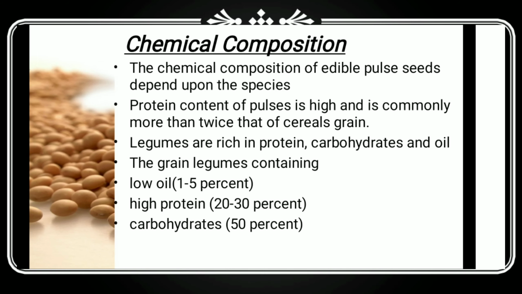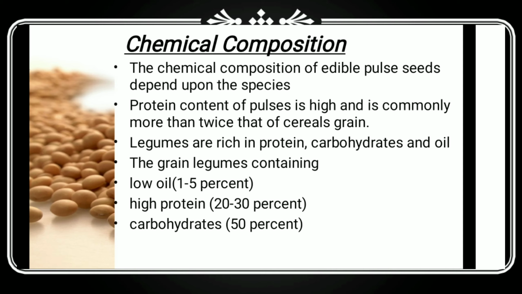My friends, as we know, variety, growing location, cultural practices and geological regions all play a most important role in the chemical composition. Depending on these conditions, the chemical composition of legumes and pulses varies. Legumes are rich in protein, carbohydrate and oil. They are also good sources of dietary fiber and minerals.